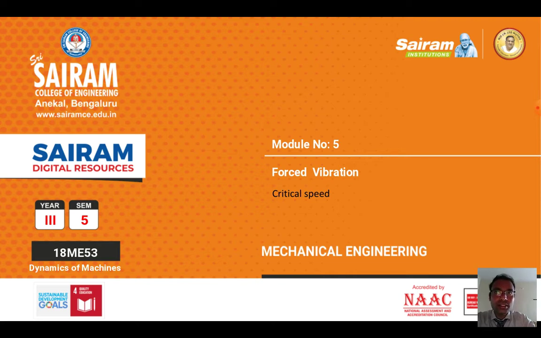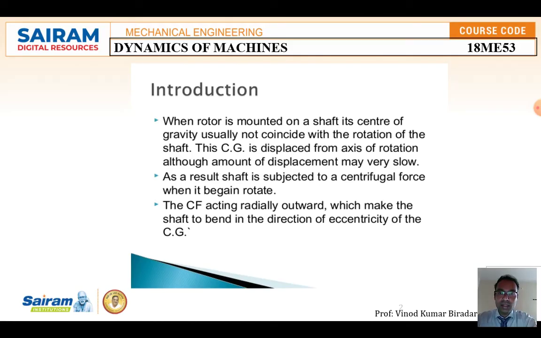Whirling is defined as the rotation of the plane made by the line of the center of the bearing and the shaft. That is very important here. I will repeat: the critical speed is the speed at which the shaft rotates and vibrates violently in a transverse direction. The same I told in the introduction.